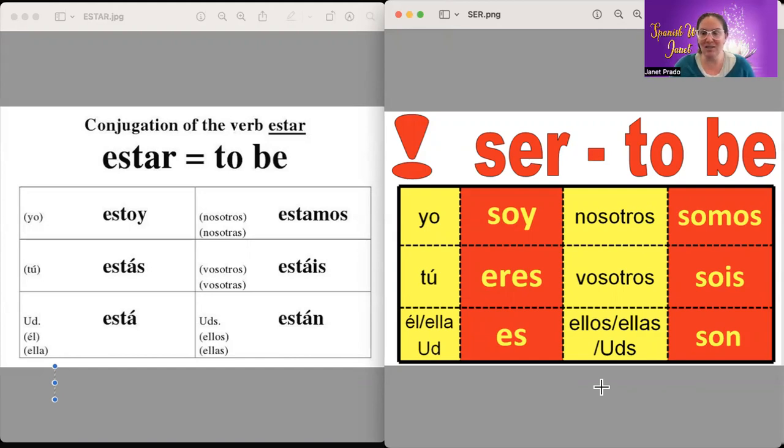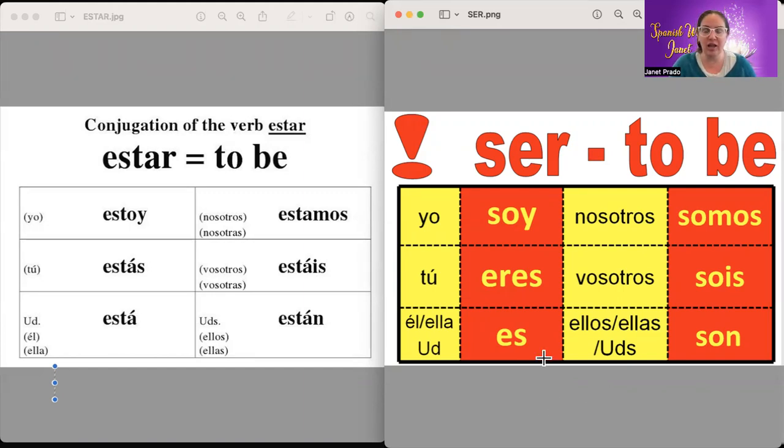Again, tú eres Sally. That means you are Sally. So this is really important because it's always when you're talking to somebody directly. So you know the saying, they say it's rude to point. So I actually want you to point at me. So that way, when you are learning any new verbs, you'll remember that the tú is when you're talking to somebody directly. Very good.